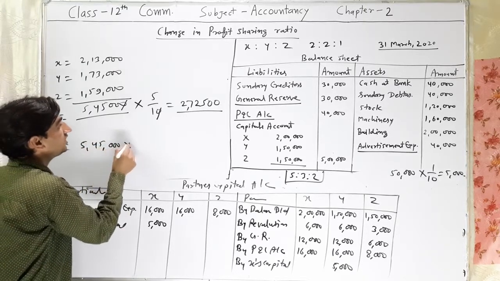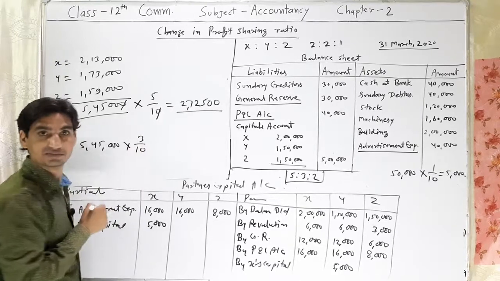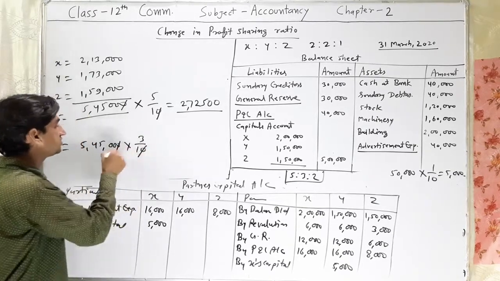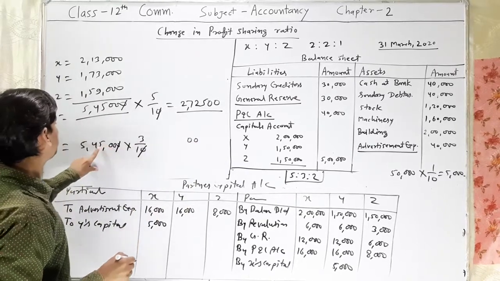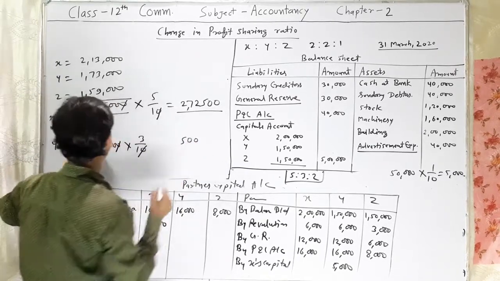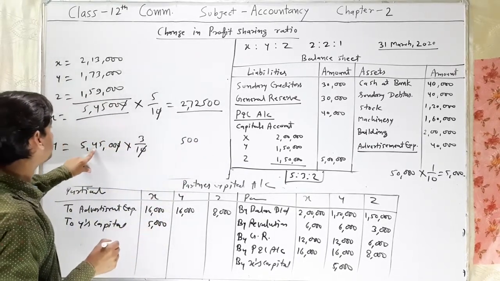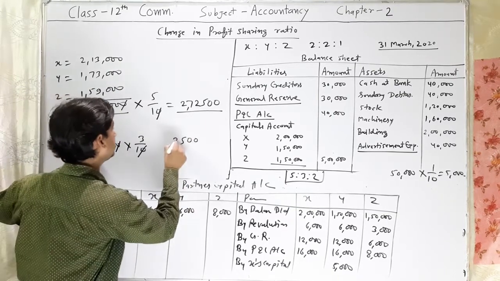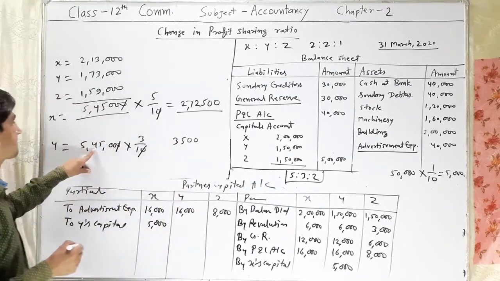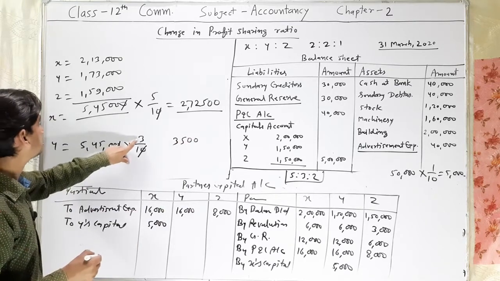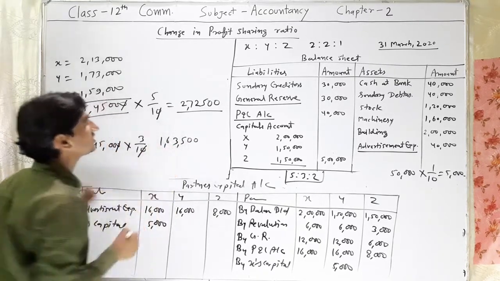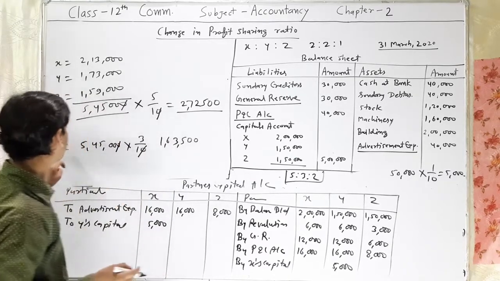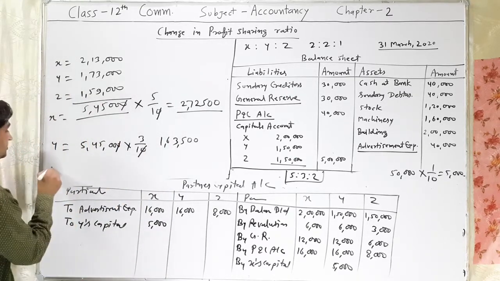2,72,500 is the new capital for X. For Y, 5,45,000 into 3/10. 0 cuts with 0. 3 multiplied by 5, 15. 3 multiplied by 4, 12 plus 1, 13. 3 multiplied by 5, 16. So 1,63,500 will be the new capital of Y.